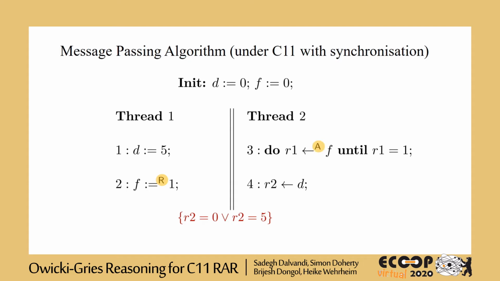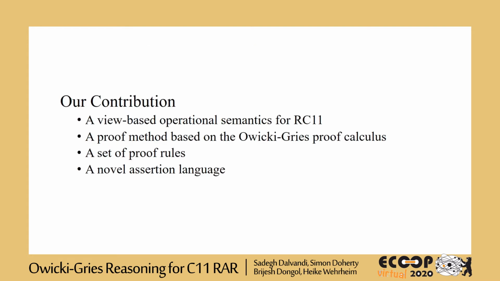Now that we have the program with correct synchronization, we can establish the stronger post condition again if we have the right tools. Our work introduces an operational semantics for our C11 RAR fragment. We have developed a proof method based on the Owicki-Gries proof calculus, keeping all of the original proof rules, including the non-interference check, unchanged. Our technique introduces a set of basic axioms to cope with memory accesses. We have also developed a simple assertion language that can describe the current configuration of the weak memory state.